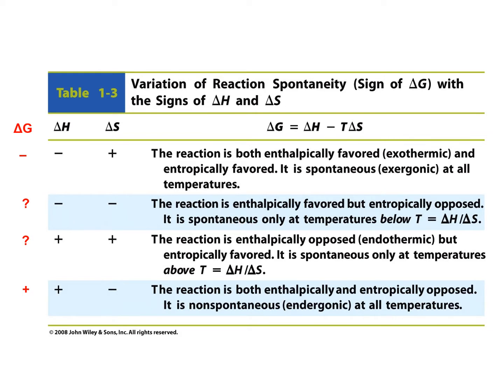When the delta H and delta S are both negative, temperature has to be below delta H divided by delta S, which was gotten from here, to get the spontaneous reaction. If the delta H and delta S are both positive, then temperature has to be above delta H divided by delta S to get the spontaneous reactions. So I want you to spend some time here to plug these positive or negative values into this delta H and delta S to see how delta G changes and the relationship with the T here, the temperature.